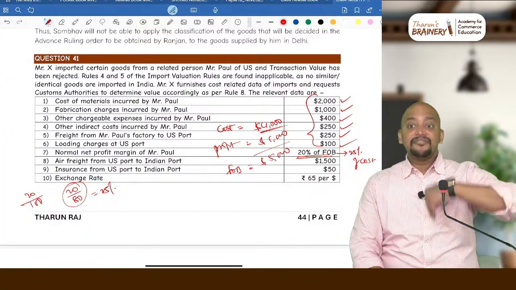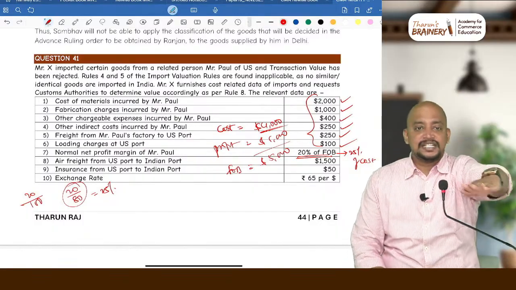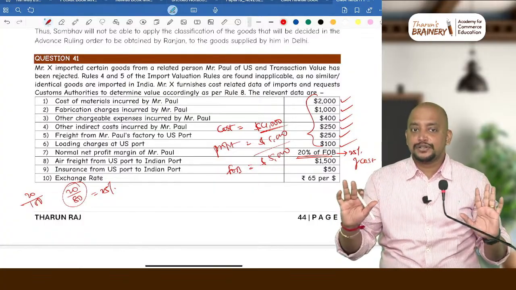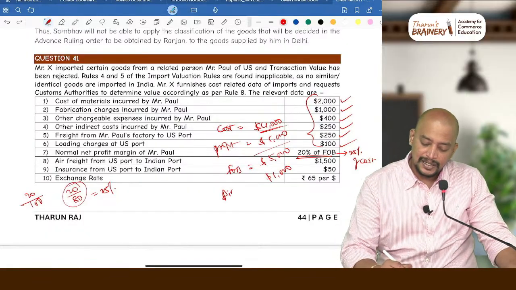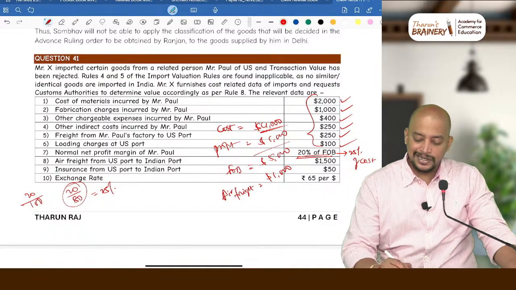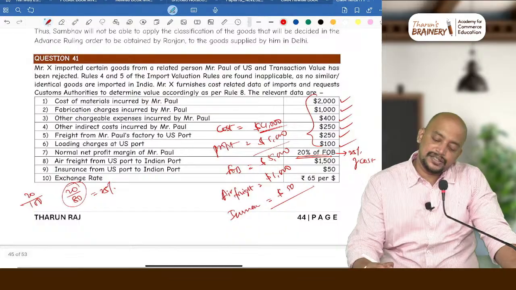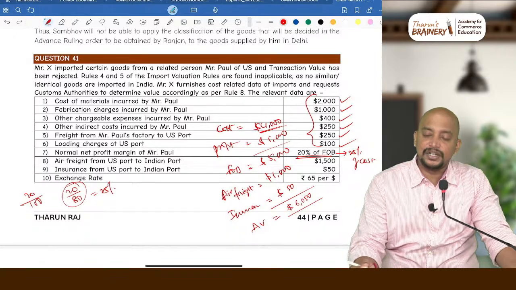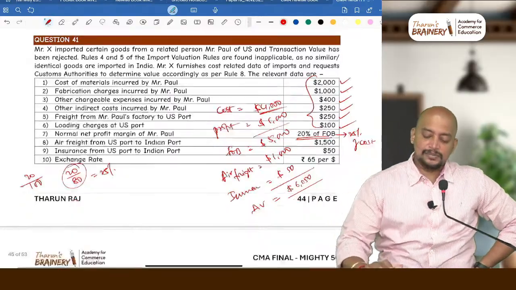Now for CA final exam, one adjustment needs to be done. That adjustment is not applicable for you. CMA final, you do normally. What is that normal? Actual or 20% of FOB, whichever is lower will be 1,000. So just take that 1,000. Air freight will be 1,000. And insurance, what will be the insurance in this case? 50. Insurance will be 50. So 5,000 plus 1,000, 6,000. So plus 50, 6,050 will be taken as the assessable value. Is it clear? Understood? 6,050 will be taken as assessable value in this case.